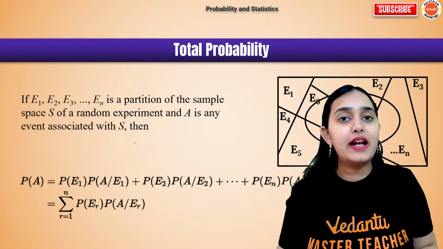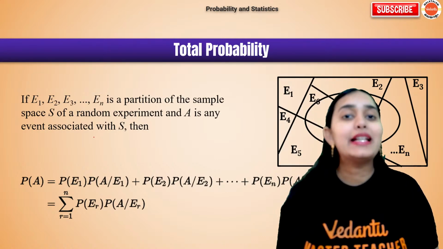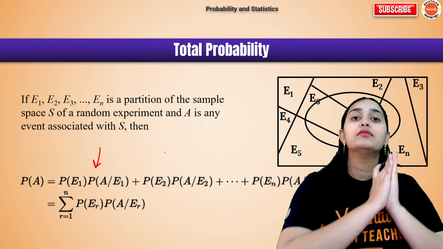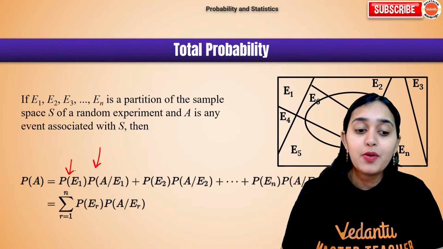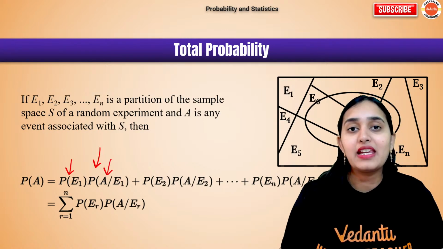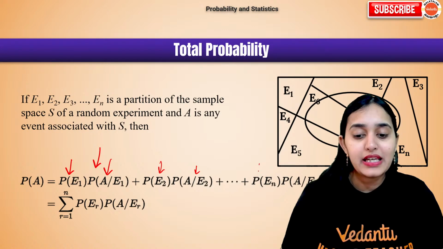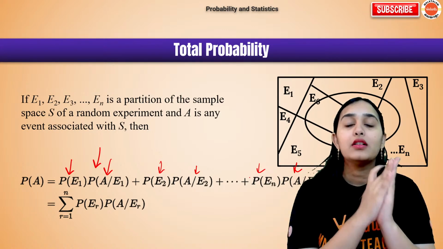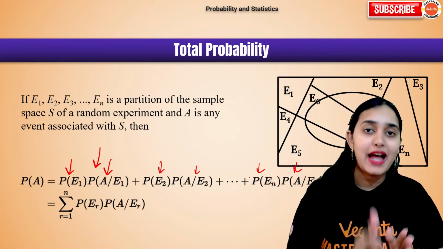So then we have to find out total probability. Now how do we find out total probability? It is nothing but the multiplication theorem of all the events happening together. So what we do? We multiply the probability of happening of event E1 with probability of A given E1. Similarly, E2 with A given E2, up to En with A given En. So it is the sum of all of the basically probabilities of happening of that event.